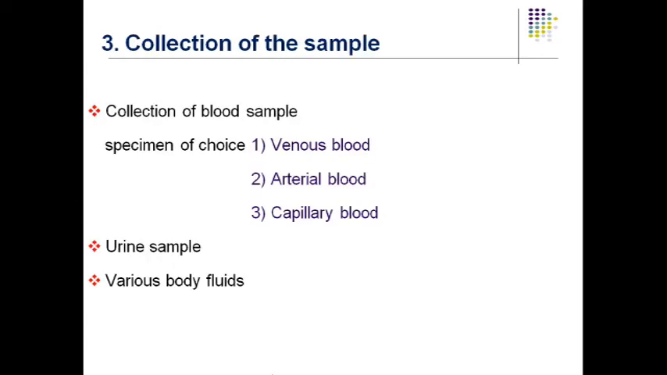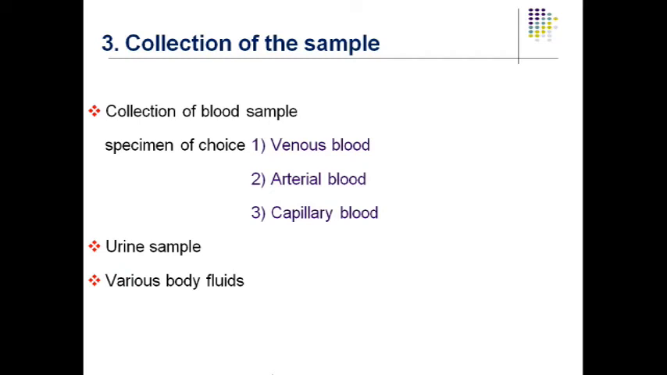Now the collection of sample. The most commonly used sample in your OPD or IPD basis is the venous sample. Arterial is used for ABG analysis, that is arterial blood gas analysis, and the capillary blood we most commonly use for point of care testing. That is, with the help of a glucometer we get our blood glucose tested, that we call capillary blood. And the next specimen is urine specimen and various body fluids.